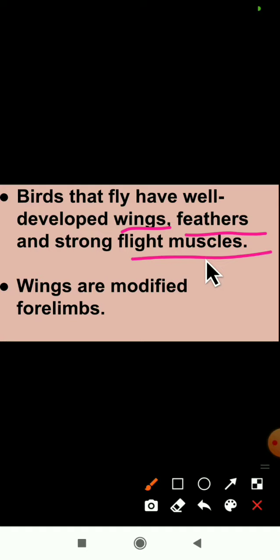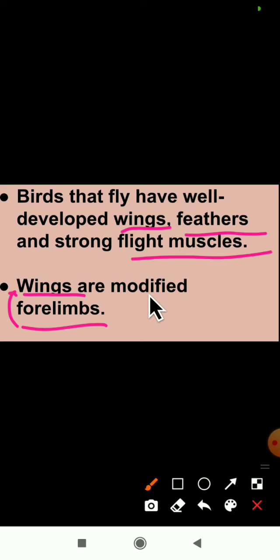So wings are modified forelimbs here. In mammals we studied about the forelimbs. Here the forelimbs are nothing but wings only. The wings are modified forelimbs. In birds, the forelimbs are wings only.